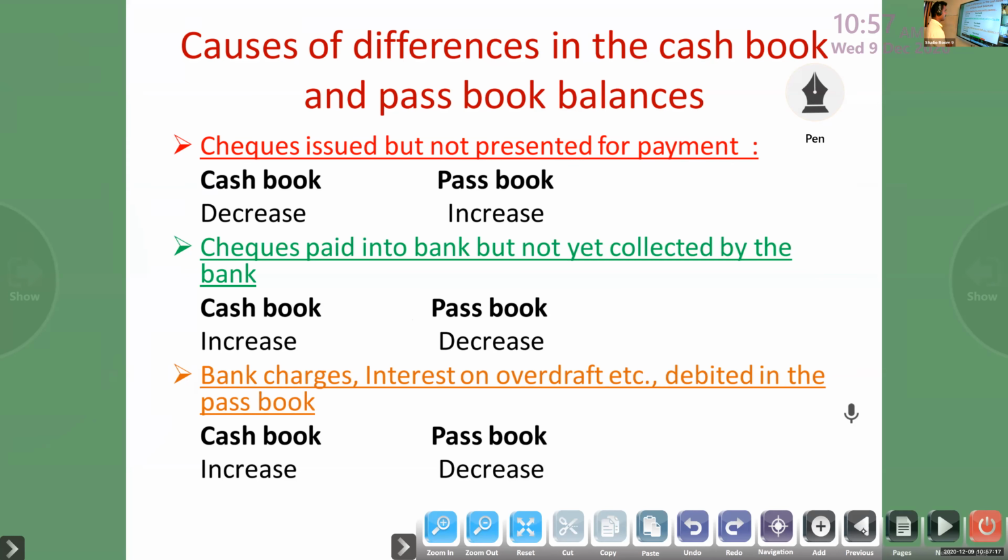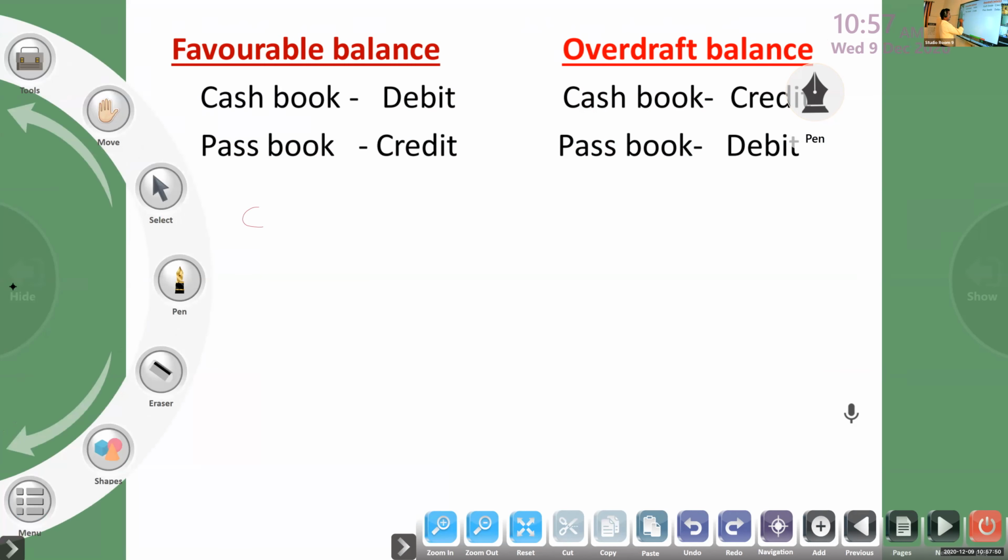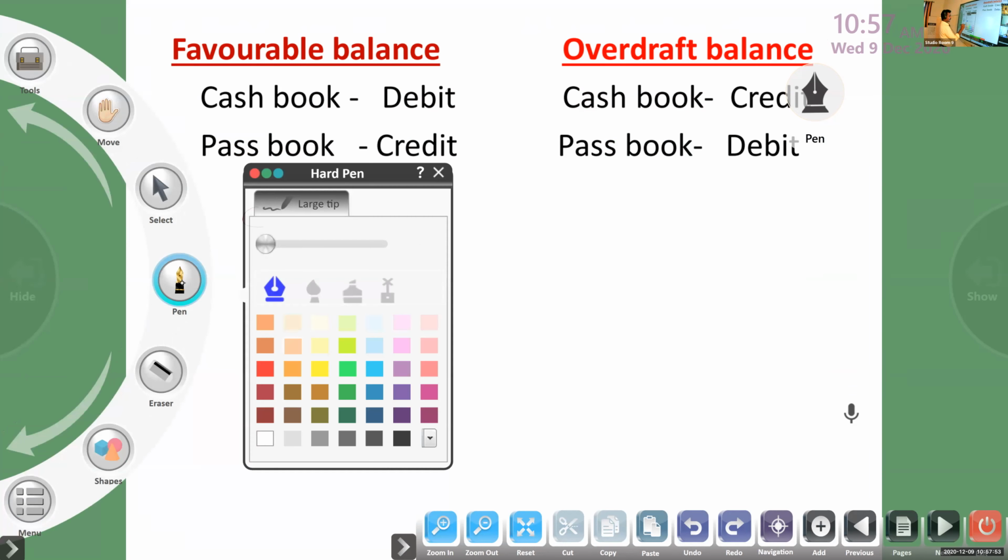So first one, check issued but not presented for payment. What is this? Check issued but not presented for payment.